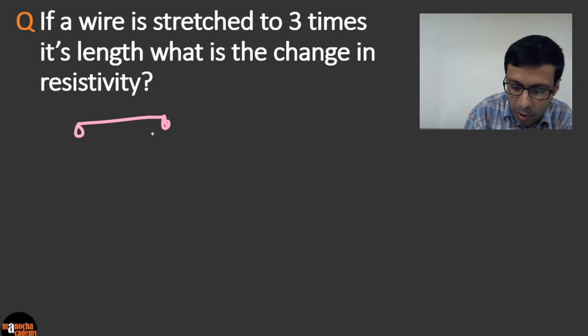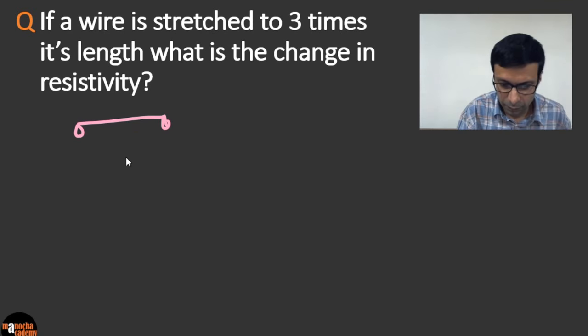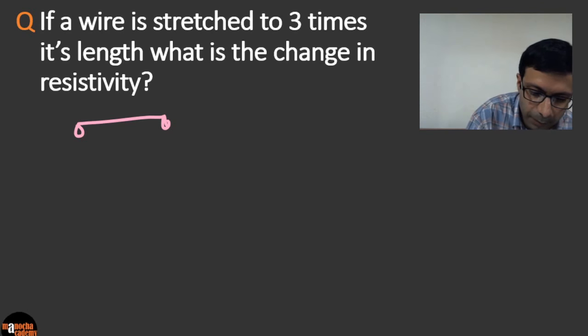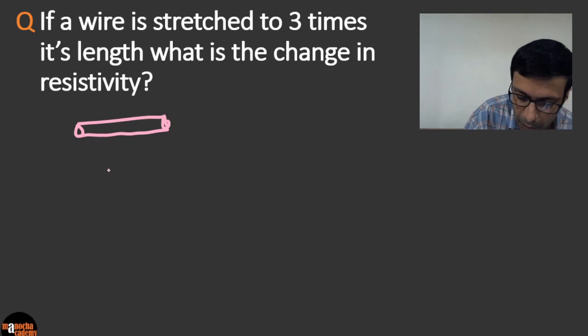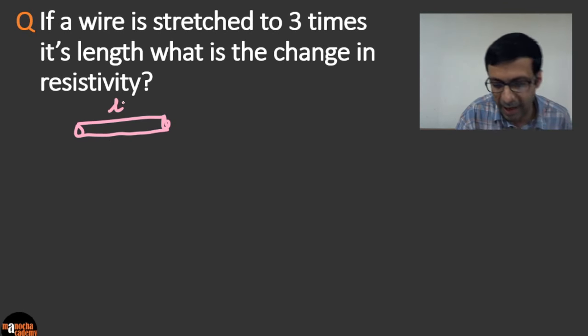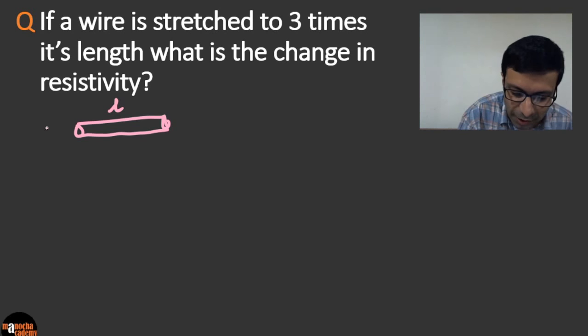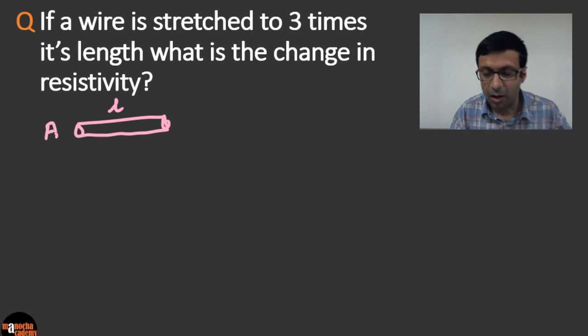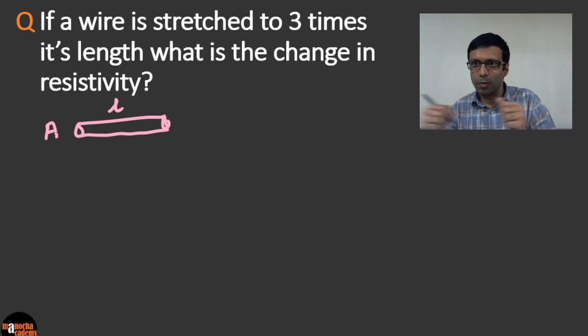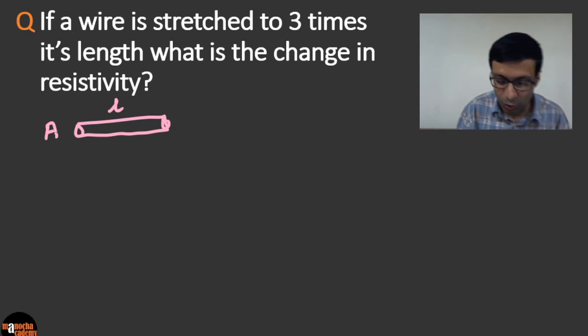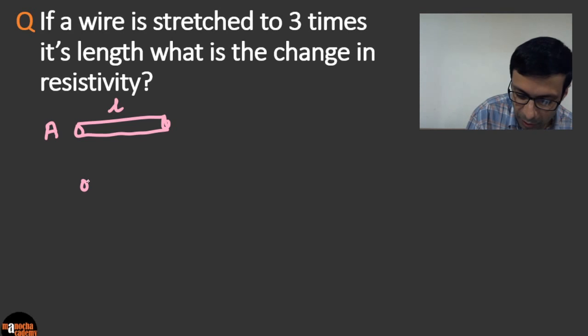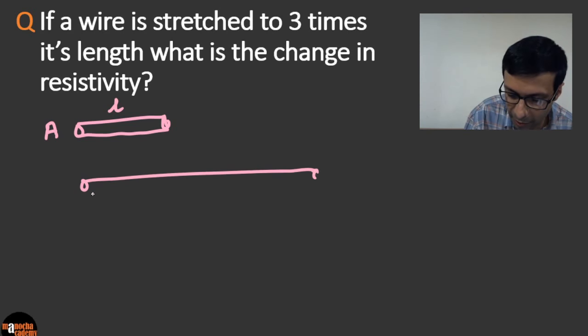Let's say we have a wire of length L, and it has an area of cross section A. Now if we stretch this wire, imagine you're pulling it to 3 times its length, the length is going to become 3L.